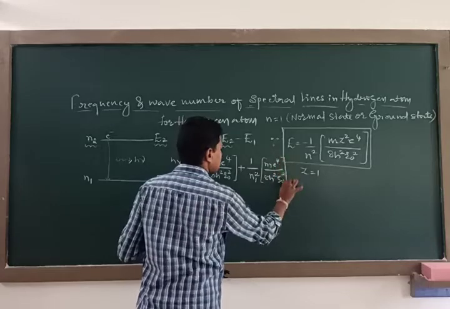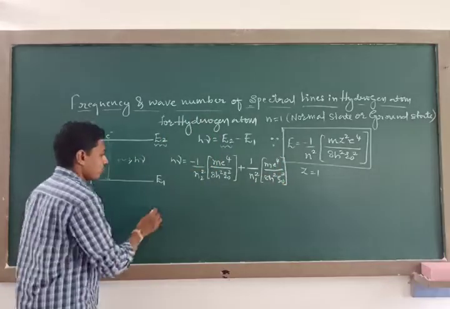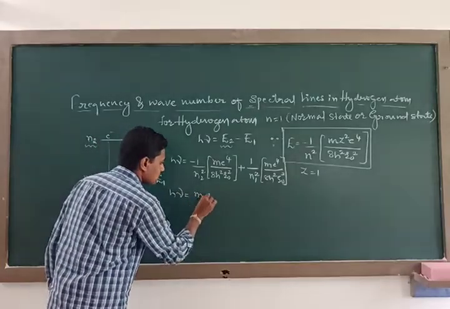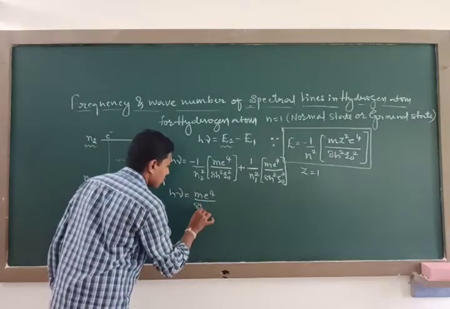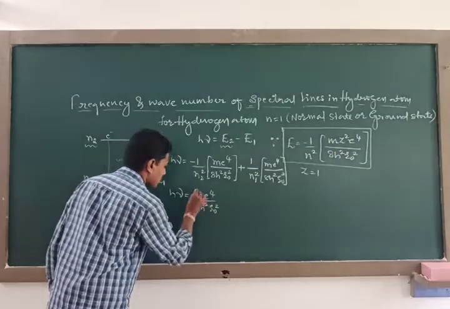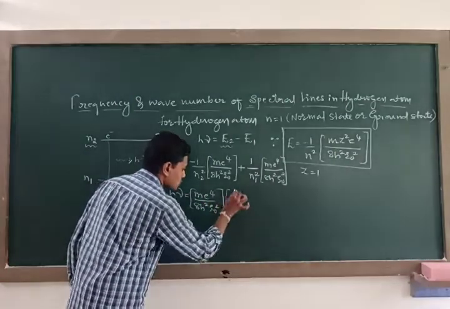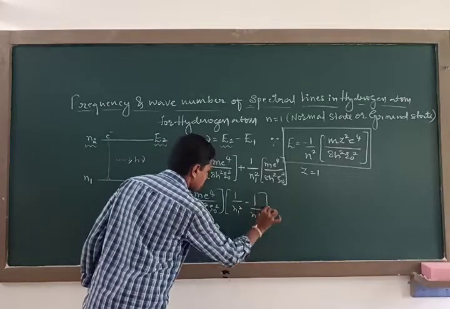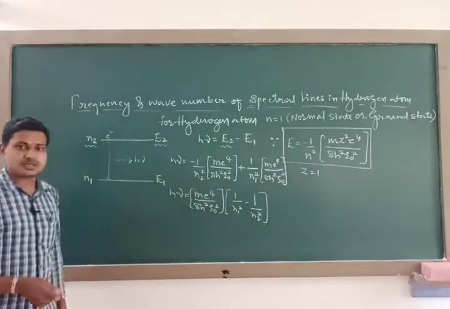epsilon naught square. Therefore h nu is equal to m e to the power of 4 by 8h square epsilon naught square into 1 by n1 square minus 1 by n2 square. Simple mathematics.